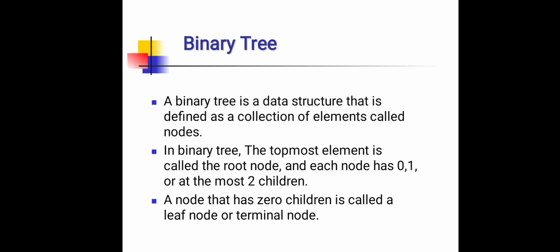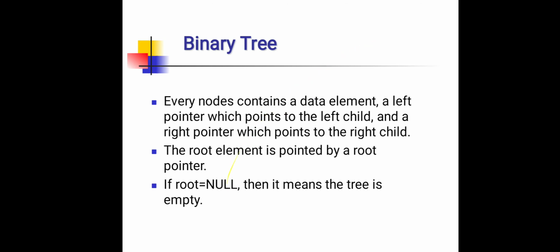First, binary tree. A binary tree is a data structure that is defined as a collection of elements called nodes. In binary tree, the topmost element is called the root node and each node has 0, 1 or at most 2 children. A node that has 0 children is called a leaf node or terminal node. Every node contains a data element, a left pointer which points to the left child and a right pointer which points to the right child. Also the root element is pointed to by a root pointer. If root equals null, then it means the tree is empty.